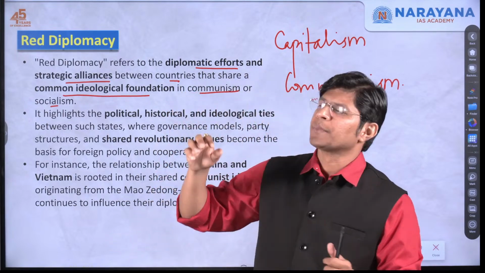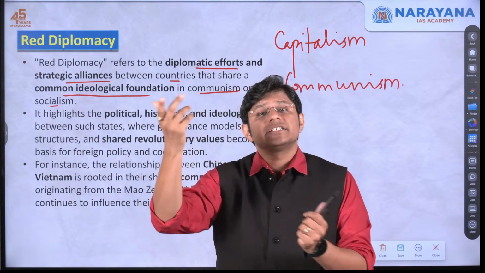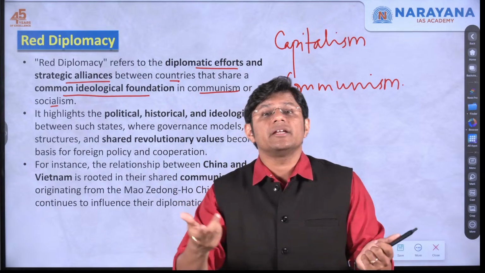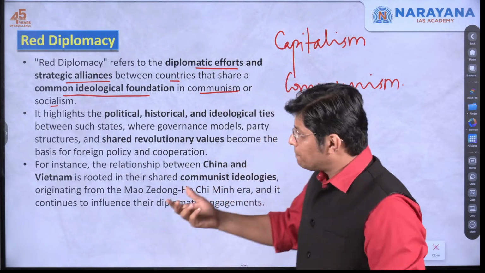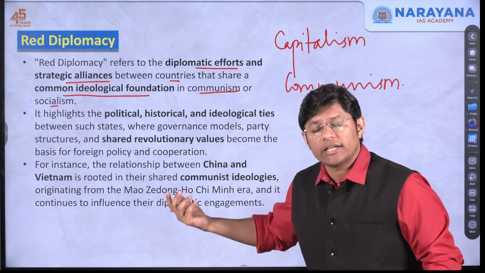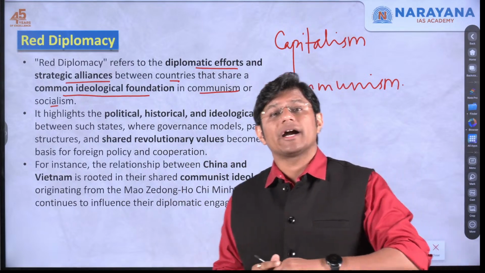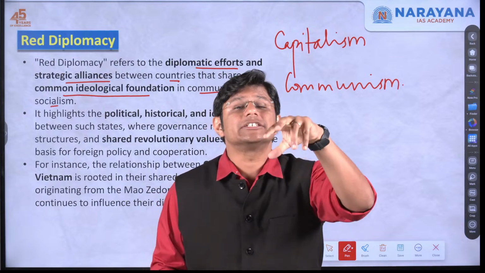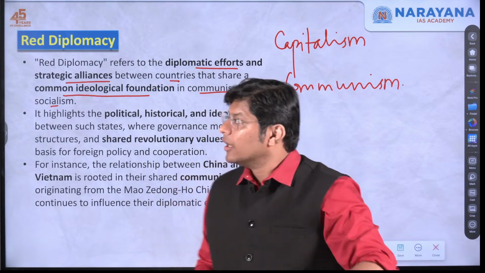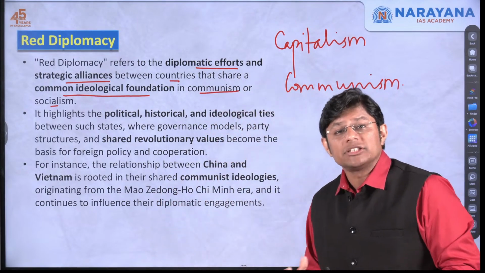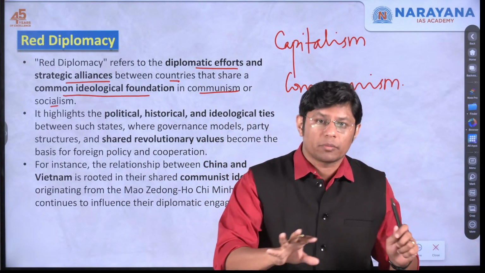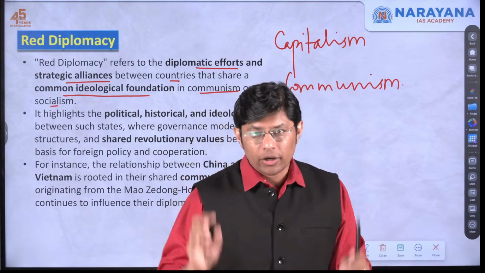For example, in Russia we had the Tsars. In China we had the Qing and the Ming dynasty. So the common people in China and Vietnam came together and fought against the warlords, the monarchs, the aristocrats. And finally they established a communist government, which means now there will be no private property. However, no country is